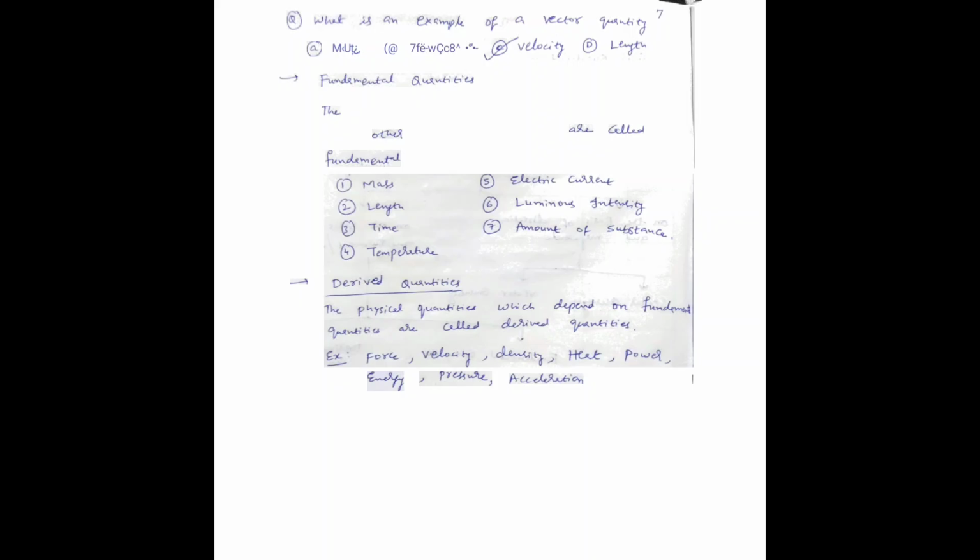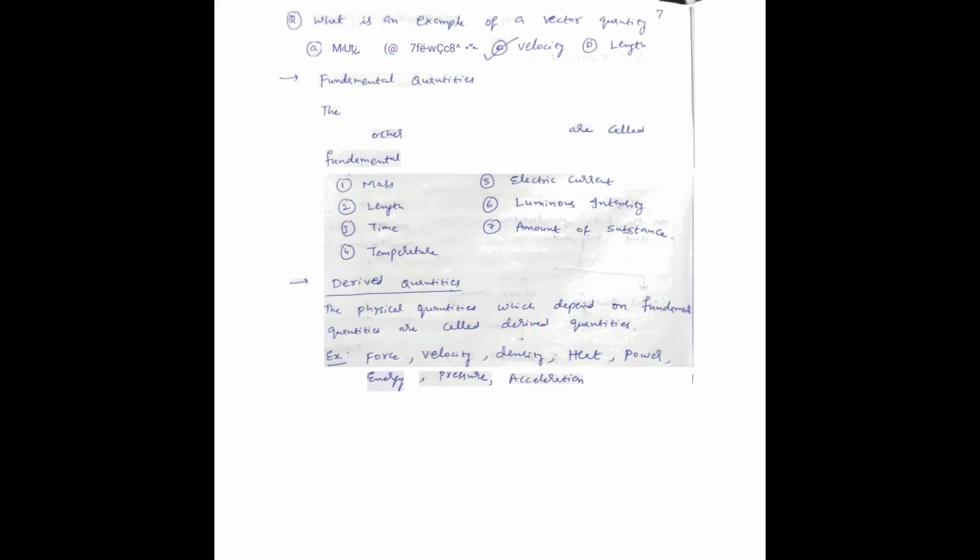And here we will discuss fundamental quantities and derived quantities. Basically, the clear, basic quantities which we use for measurement are called fundamental quantities, and derived quantities are the quantities which are derived from the fundamental quantities. By using the fundamental quantities, we derive the quantities, and those are called derived quantities.